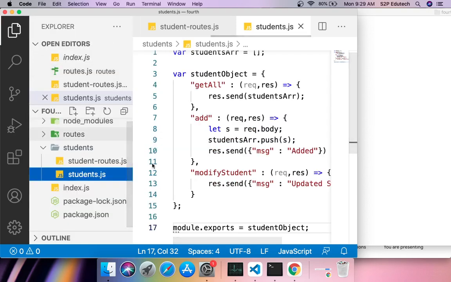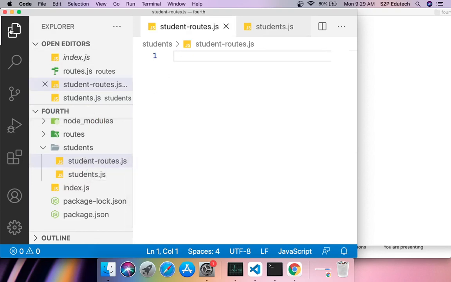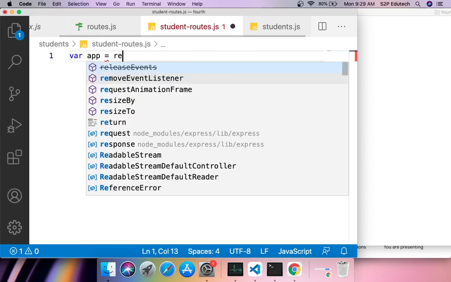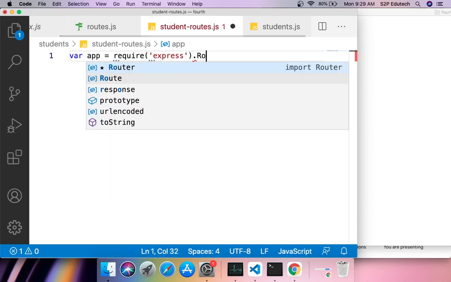Now next thing which I would do is I would go into this file studentroutes.js, which is again present in my students folder. In studentroutes.js, the first thing which I would do is I would say var app equals to require express dot router.